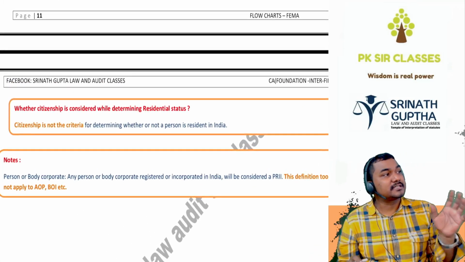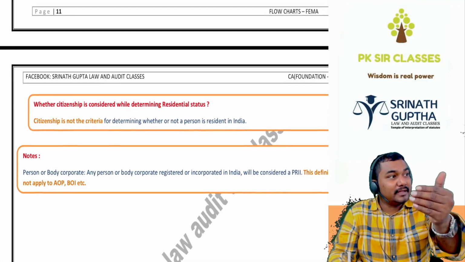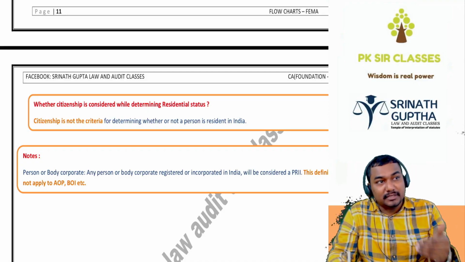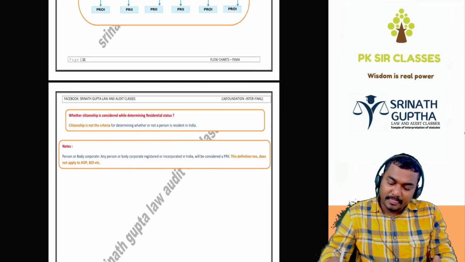While deciding the residential status of a person, we will not consider citizenship. I am Anthony, born in India. He is an American citizen, but came to India for doing business in India. Resident or non-resident? Resident, because he is staying in India. Next.